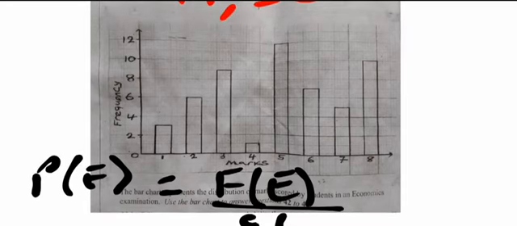Then for the event, we need to know the frequency of the event, that is, people that passed. That means from 5 upward. The pass mark is 5 upward. So by the time we add the frequencies of 5 upward together, for 5 we have 12, for 6 we have 7, for 7 we have 5, then we have 10. That's 12 plus 7 plus 5 plus 10. By the time we add it, we have 34.